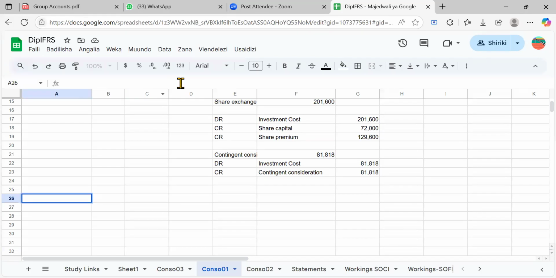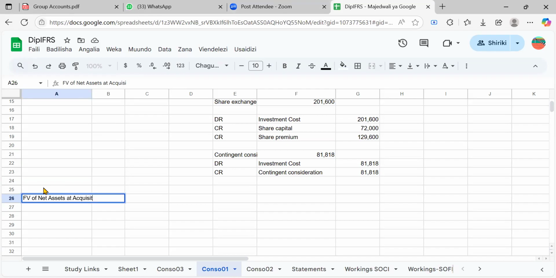Of course, when you can't hear, you have to say, right? When you can't hear, just say, I can't hear. Yeah, okay, sir. So fair value of net assets at acquisition.